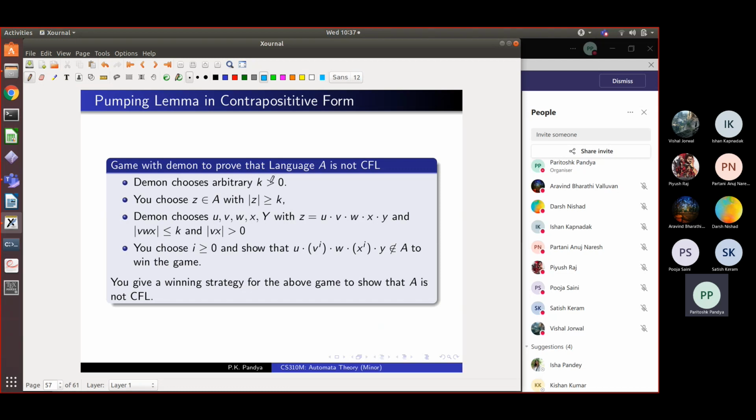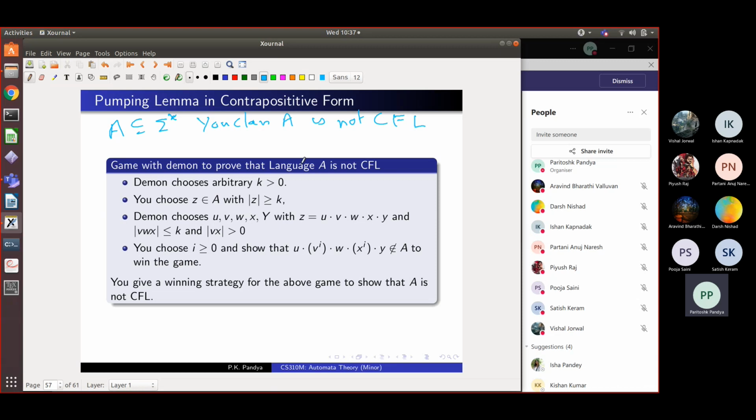So you play a game with Demon. There is a language A given to you, a subset of some sigma star. Your claim is that A is not CFL, and so it will violate the pumping lemma. That is what you are going to show, because every CFL satisfies the pumping lemma.